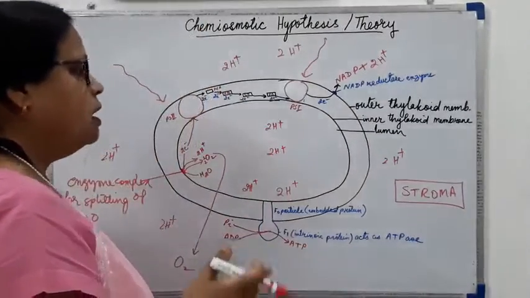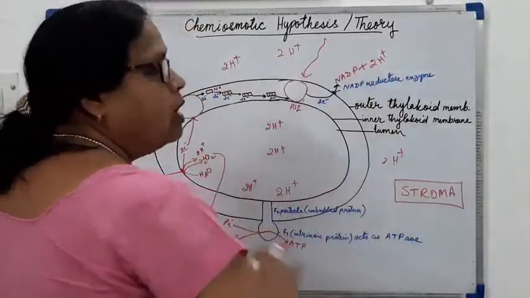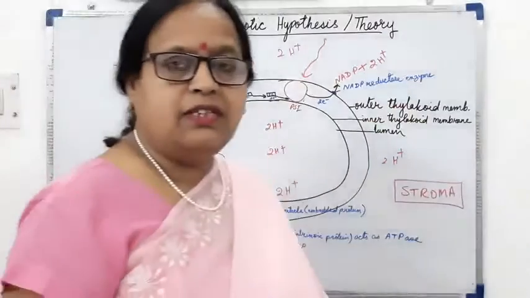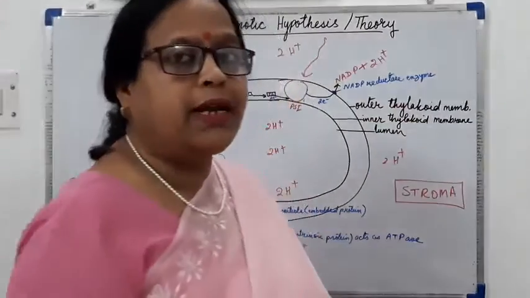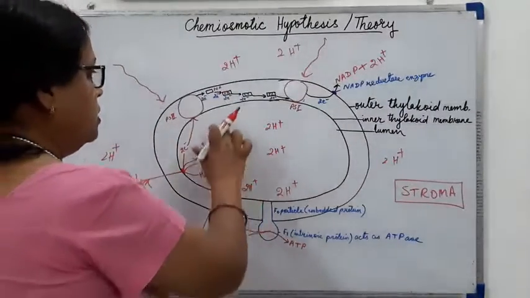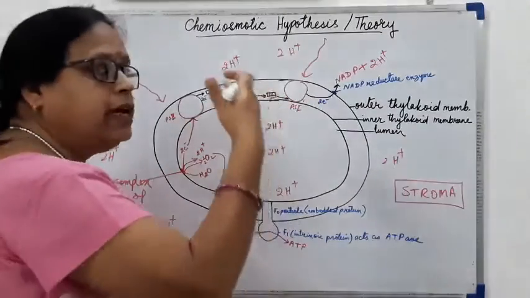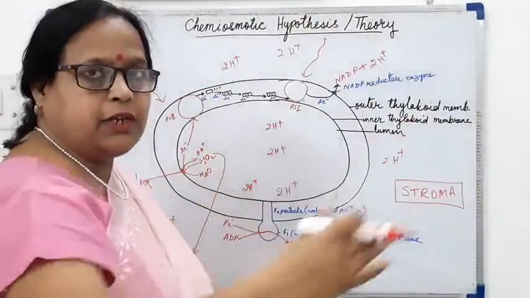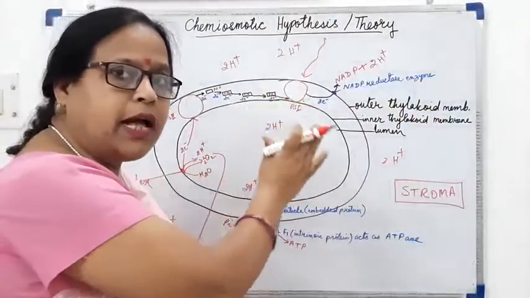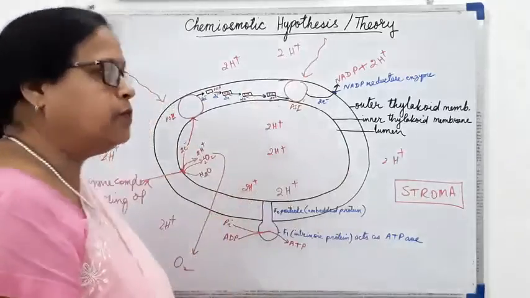Now, how the concentration of hydrogen ions outside and inside the membrane is maintained is also very important in chemiosmosis. We have seen in the photosystems, when we were studying photosynthesis, that when electrons are donated to the next electron acceptor, they move from high energy to low energy, so they release energy.